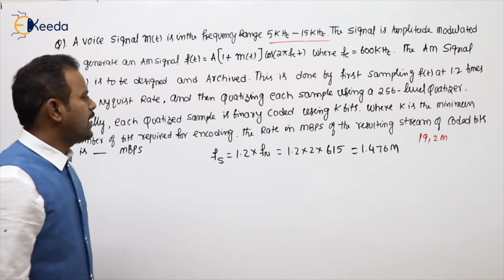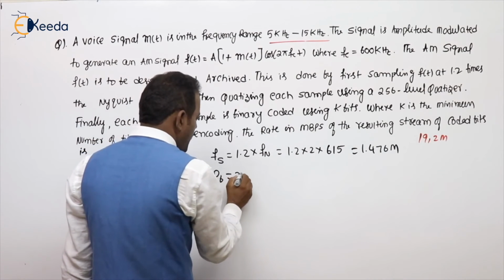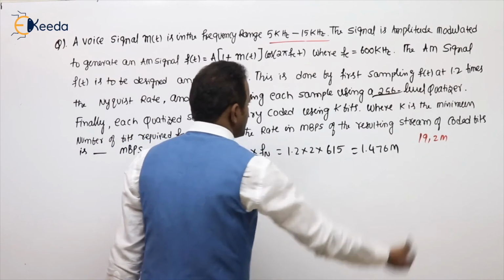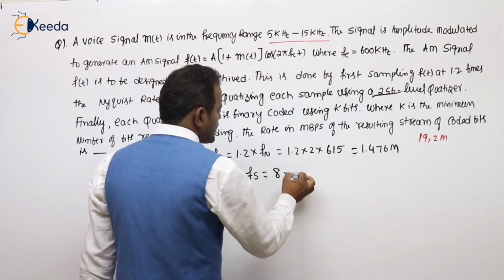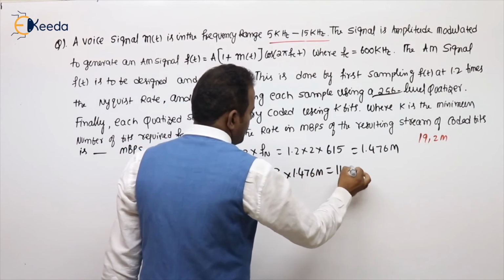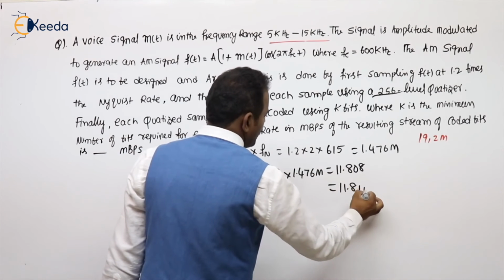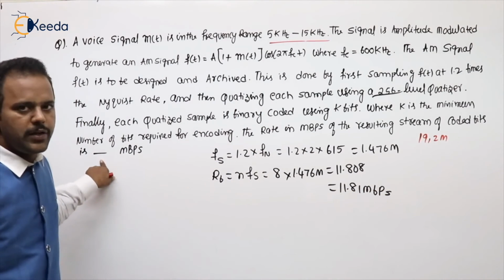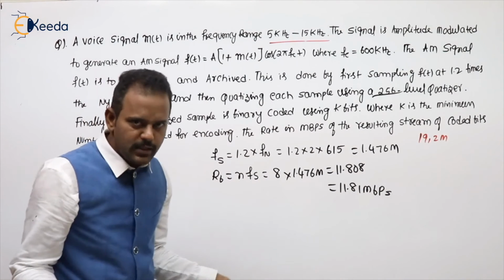He is asking for the bit rate now, or data rate. What is the formula? RB equal to N FS. What is the N value? 256 levels, so N value is 8. And what is the sampling rate? 1.476 M. So 11.808 will come, so 11.81 megabits per second. In the option you need to type 11.81 megabits per second. That is the answer he gave.